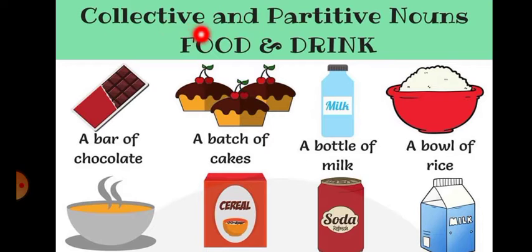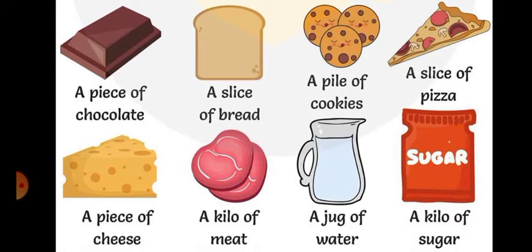Collective and partitive nouns, food and drink. A bar of chocolate, a batch of cakes, a bottle of milk, a bowl of rice, a piece of chocolate, a slice of bread, a pile of cookies, a slice of pizza, a piece of cheese, a kilo of meat, a jug of water, a kilo of sugar. So, these are the things for which we can use collective nouns.